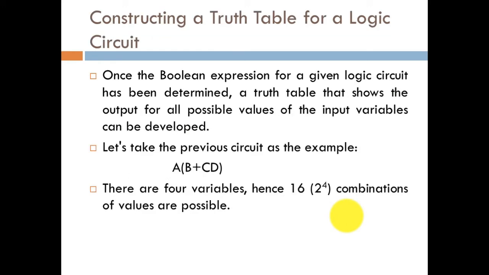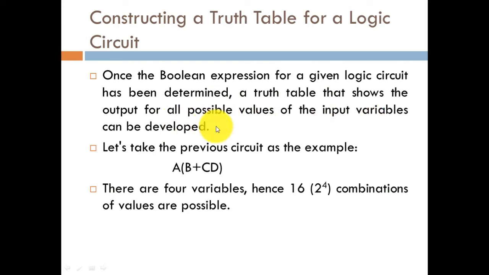So, constructing a truth table for the logic circuit: how are we going to construct the truth table for the logic circuit? Once the Boolean expression for a given logic circuit has been determined, as we discussed in the last slide, the truth table that shows the output for all possible values of the input variables can be developed.